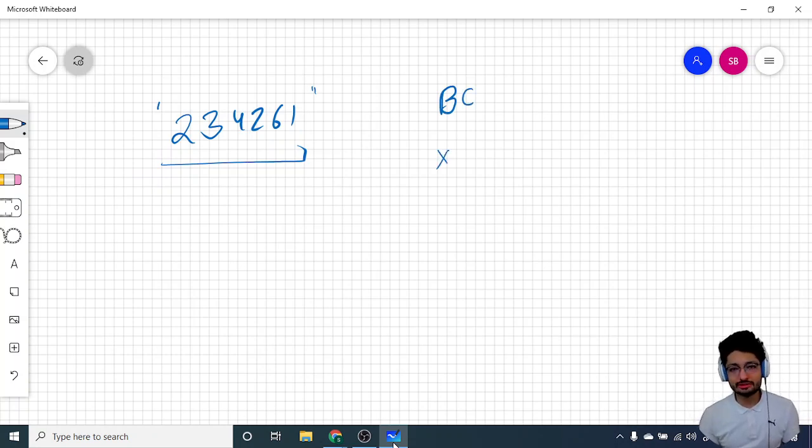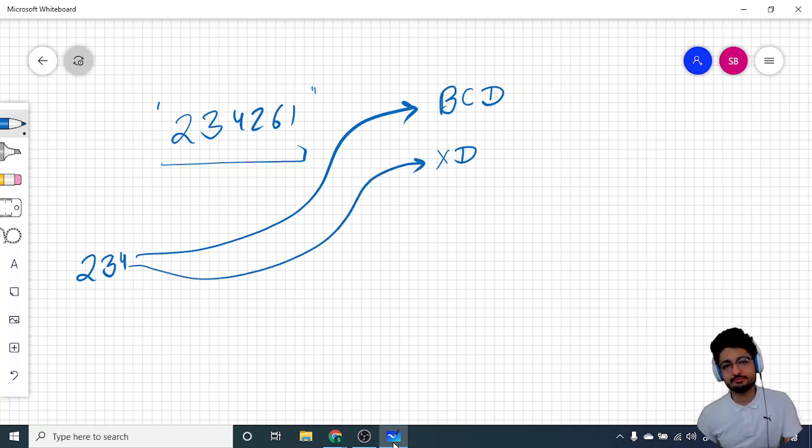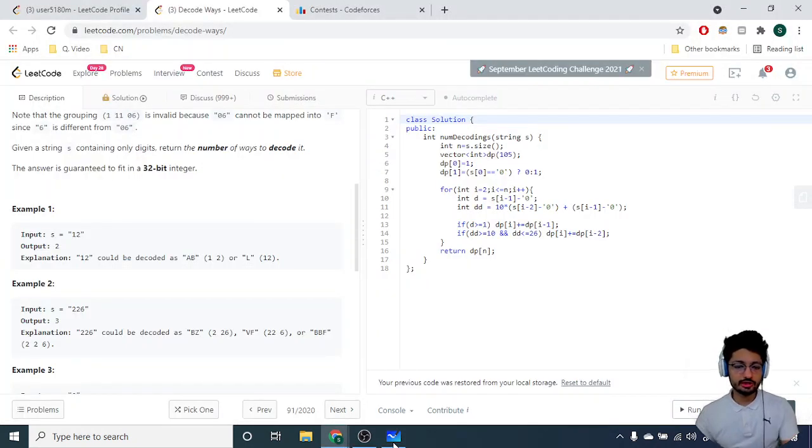Now 42 is nothing, so you take 4 as D. So if you just have the string 2, 3, 4, it can be written down as BCD or as WD. Cool, so that's the whole problem: how many possible decoded strings you can form with the given input. You can take the example of 1 2. 1 2 can be written down as AB or L.